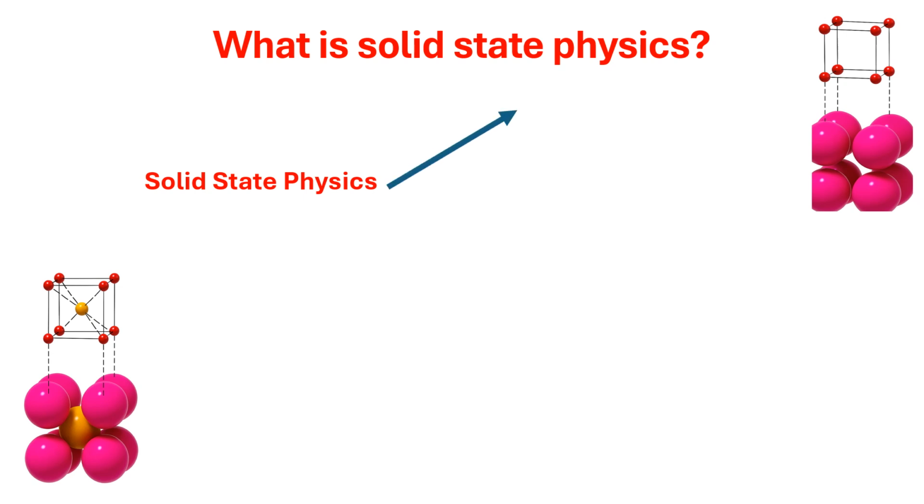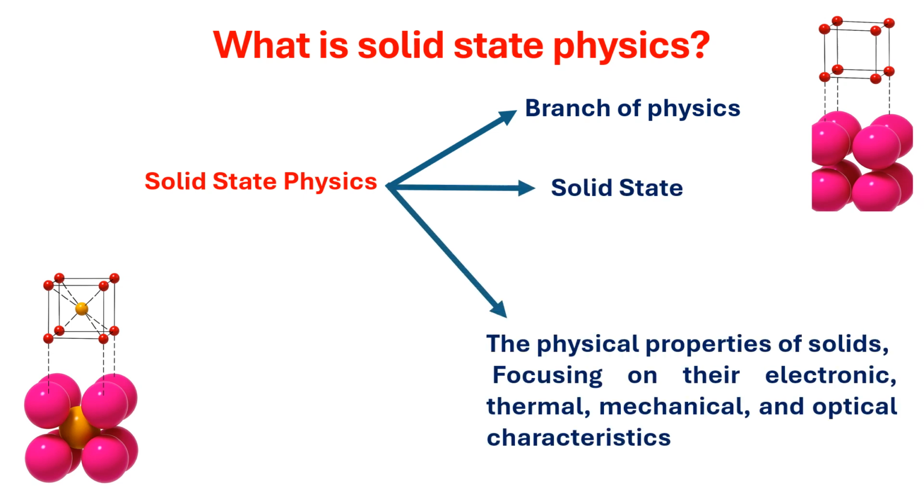Solid state physics is basically the branch of physics which deals with solid state materials and the physical properties of solids, focusing on their electronic, thermal, mechanical and optical characteristics. So this is what we call solid state physics.